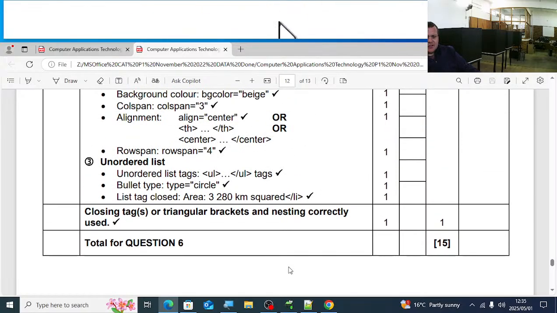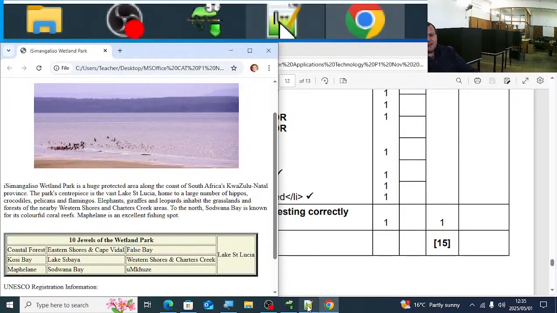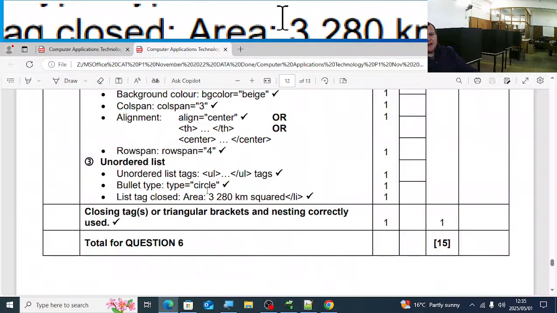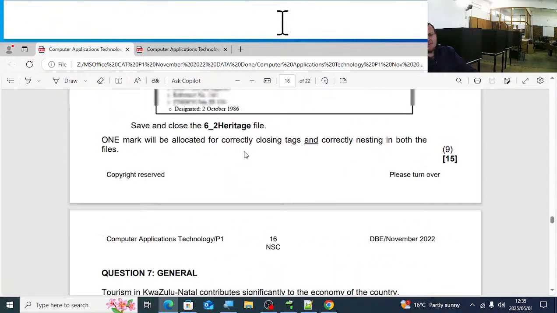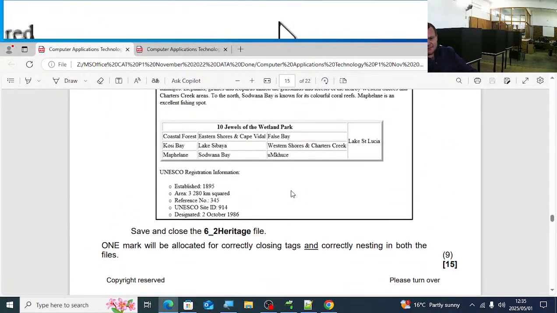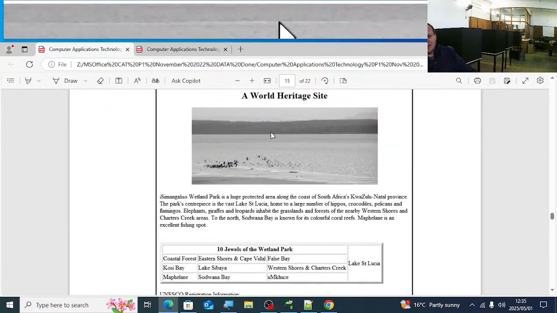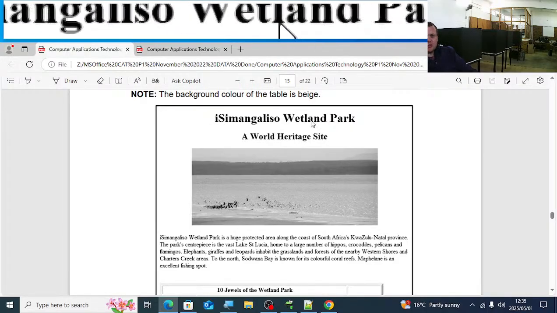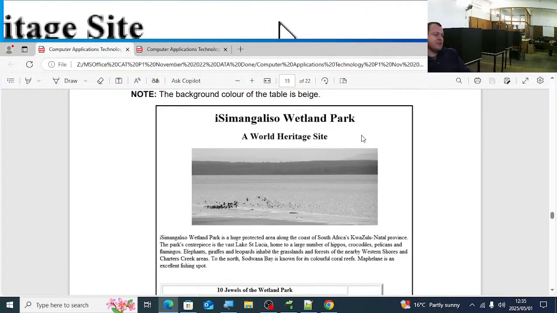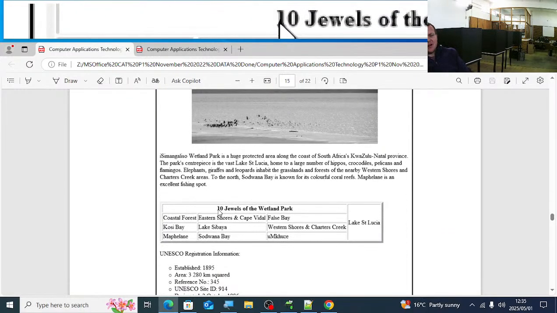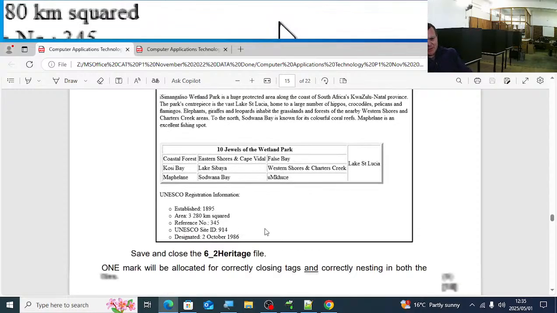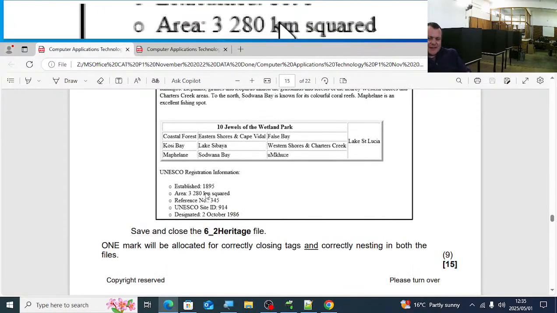Right, so that is question 6. It's very difficult, guys. I want to emphasize this. When we get a picture like this, and they tell you simply just make sure it looks like this, please start from the top, the very first word that appears. Look at the formatting, look at the alignment, look at the picture, look at the table, the data inside the table, look at the bullets in detail, guys.